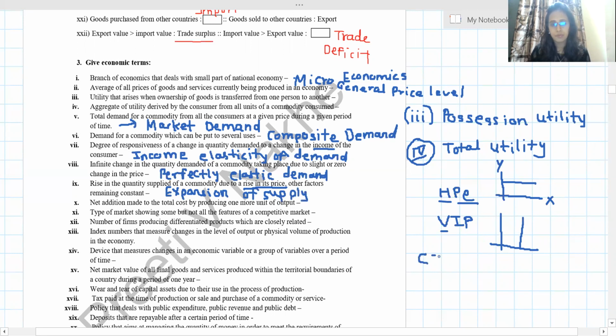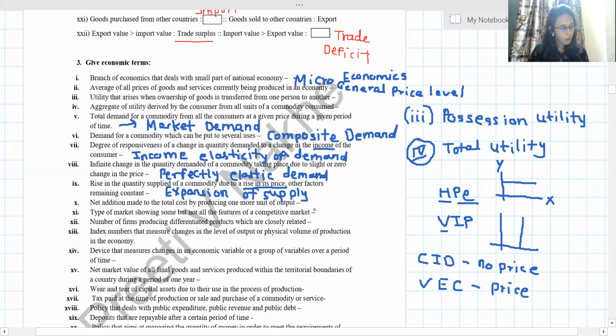We have seen CID, C for changes, increase, decrease, and no price means price remains constant. Variation is of two types, expansion and contraction, and that is just because of price. And please students, don't write expansion of demand, because we have a habit of writing demand everywhere. They are talking about supply.